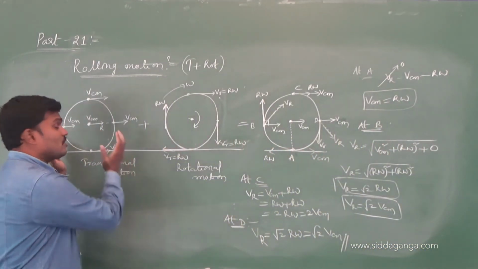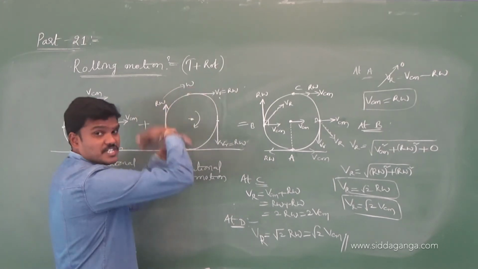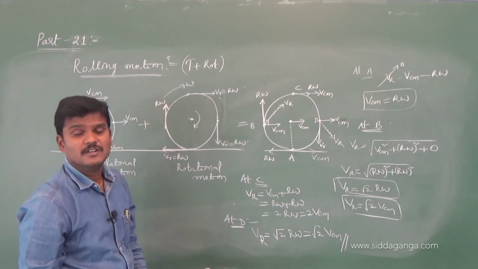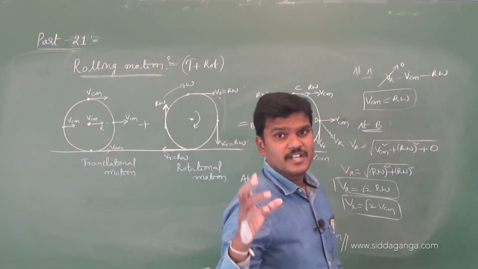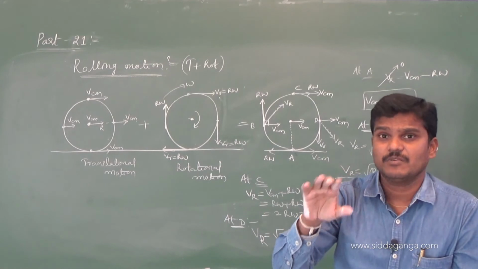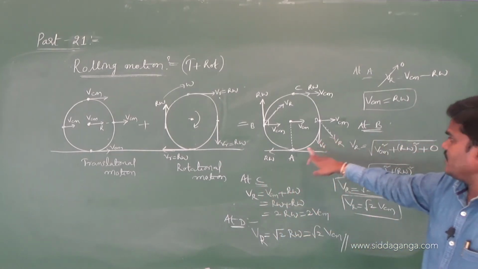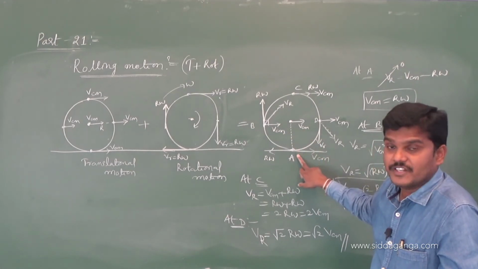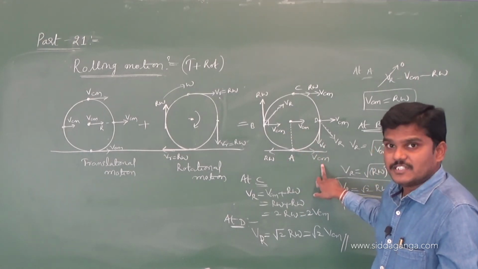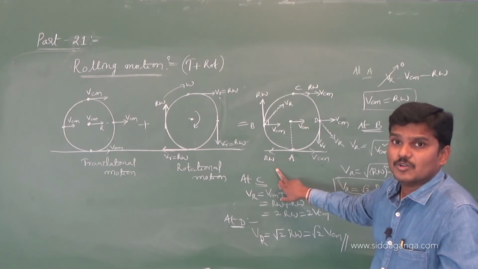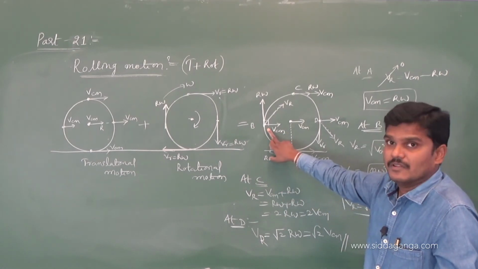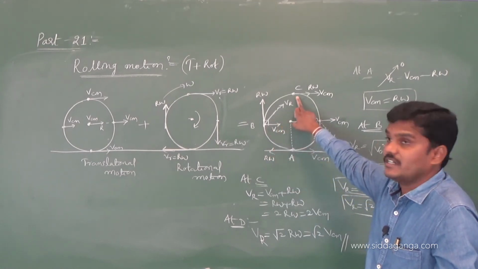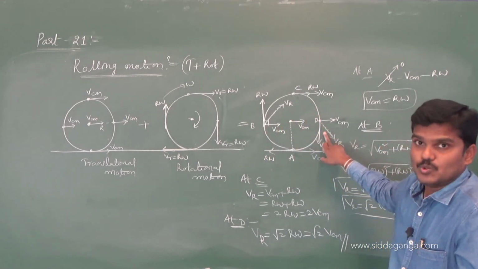So this is the pure translational motion. This is pure rotational motion. Rotational motion means r omega. How will that r omega come? When you draw a tangent, the tangent will give VR, nothing but r omega. And at this point, net speed is 0 because this body is in contact with the surface. R omega minus VCM is equal to 0, so VCM is equal to r omega. Here, perpendicular to each other, root 2 times r omega. Here doubled. Here root 2 times.